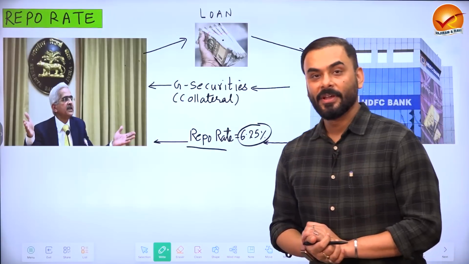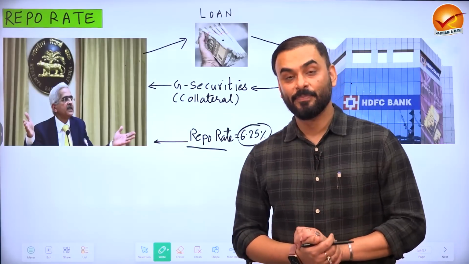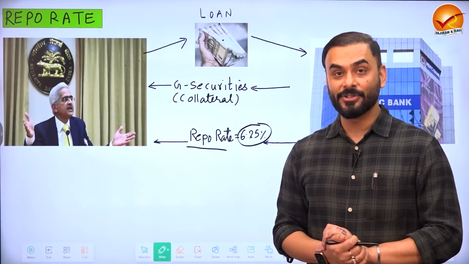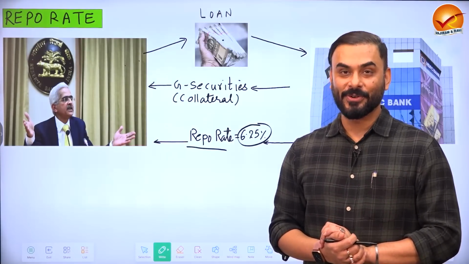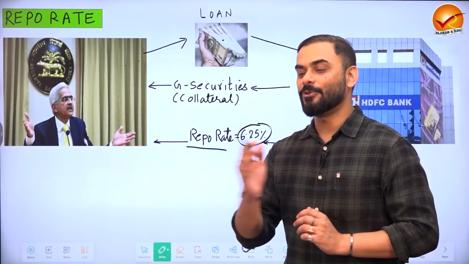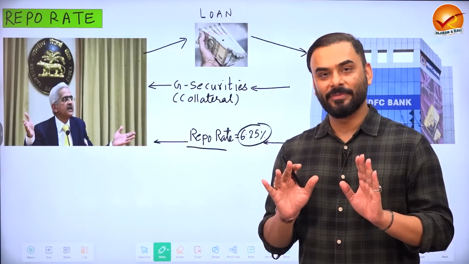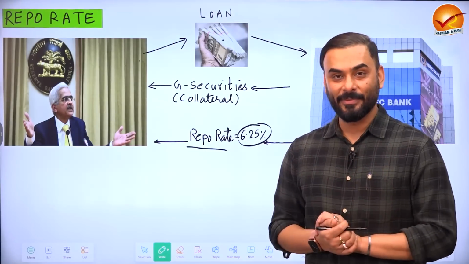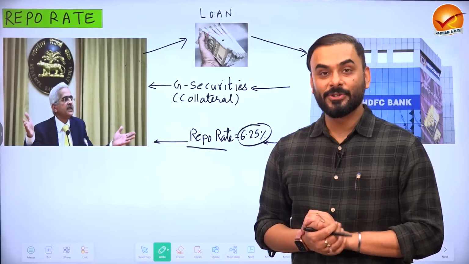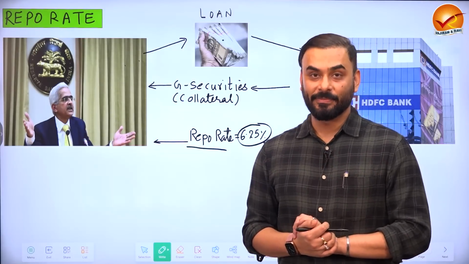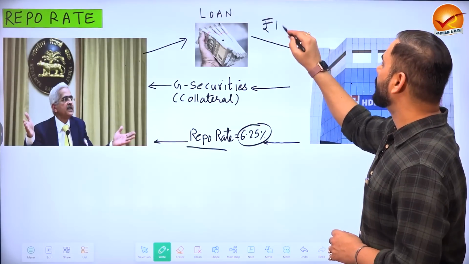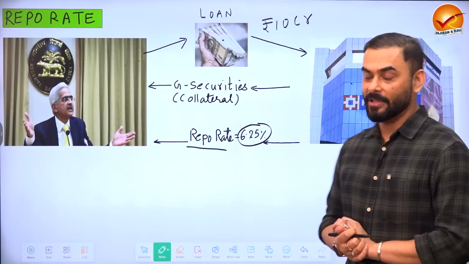But guys, sometimes it might happen that we become little indisciplined in life. At that time, what do our parents do? The parents give us a nice dose of lecture, and the parents tell us that one should keep emotions in control, one should not overspend. If your pocket money is 1,000 rupees, we should save something, not spend the entire pocket money, isn't it? Similarly, Reserve Bank of India is that kind of guardian who also tries to discipline the banks. So for example, suppose that under repo rate system, HDFC Bank, for example, has taken 10 crore rupees loan from Reserve Bank of India.